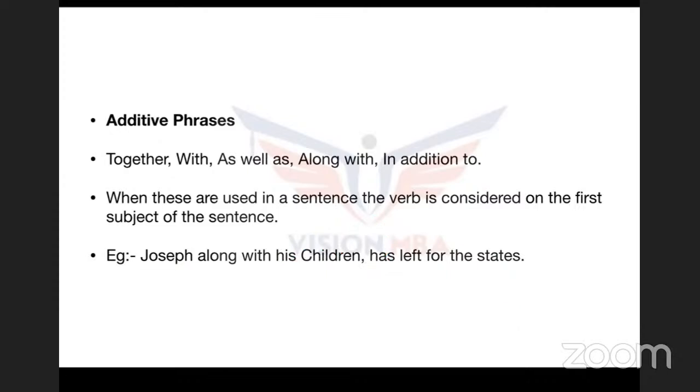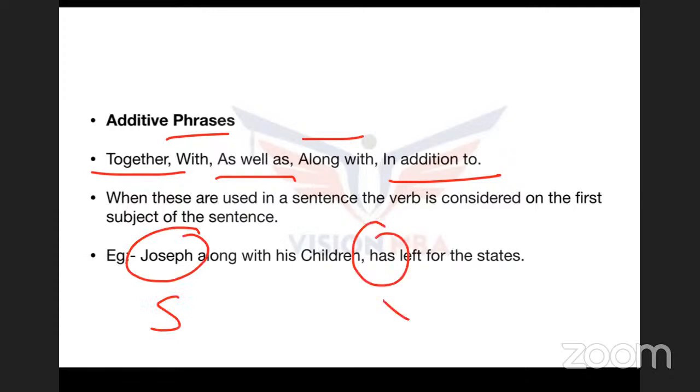A word that joins two words or two sentences together: with, as well as, along with, in addition to. Whenever these words are used, you need to go with the subject that is used first. The verb should be based on the first subject. If the first subject is singular, the verb is also singular. If the first subject is plural, the verb should also be plural.